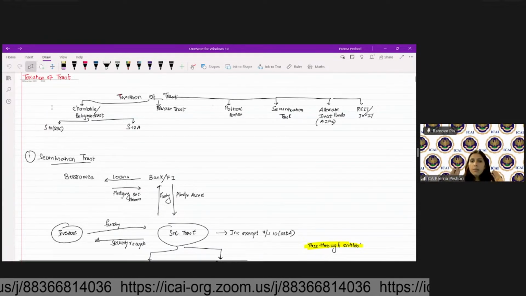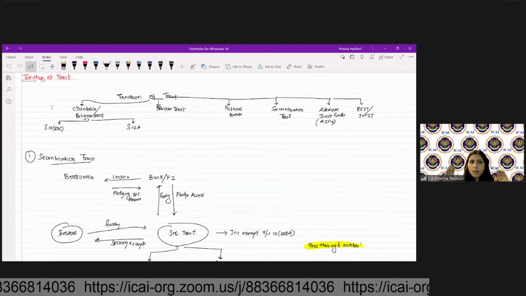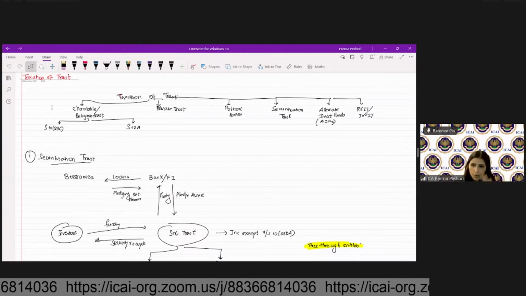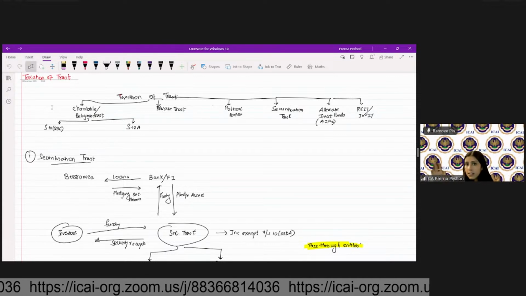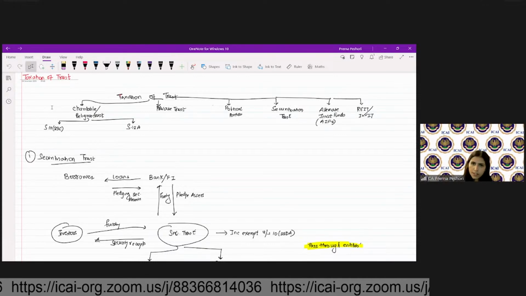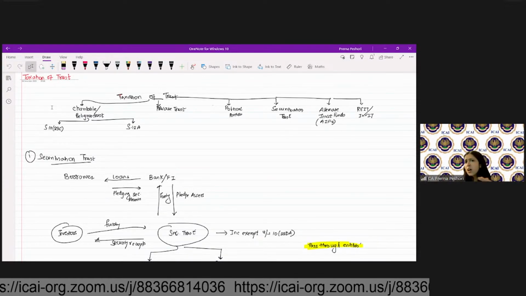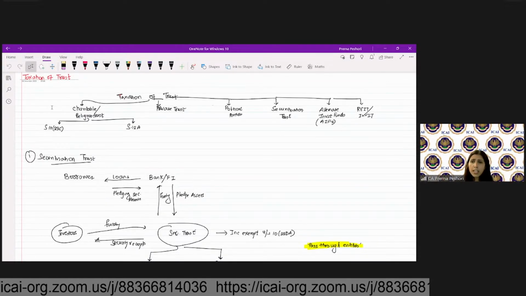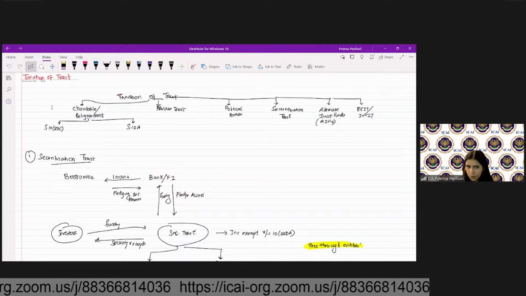Okay. Now coming to taxation of trust, there are different kinds of trust. The charitable or religious trust, we will talk about it in the second part. Private trust, political parties, securitization trust, alternative investment funds, and the REIT or InvIT. So first we'll cover the securitization trust, AIFs and REITs or InvIT, and then we will move towards the charitable trust.